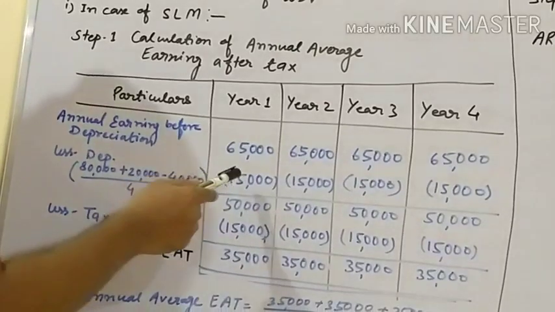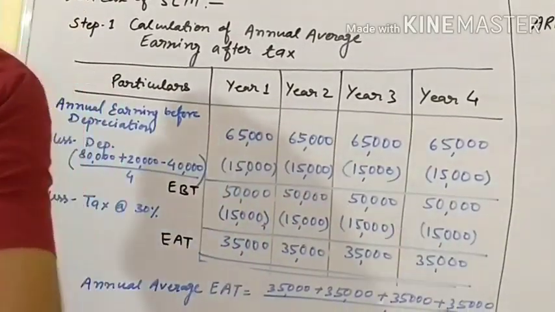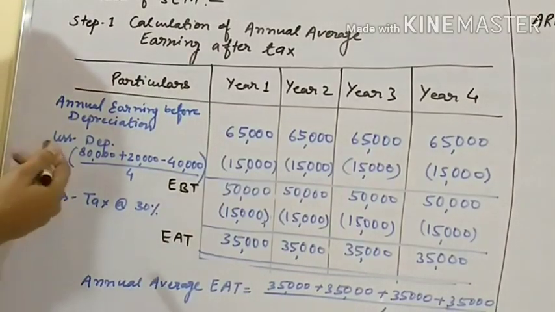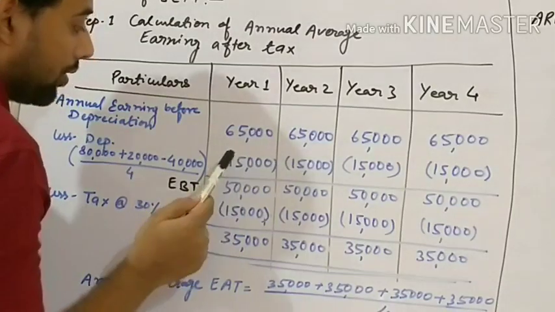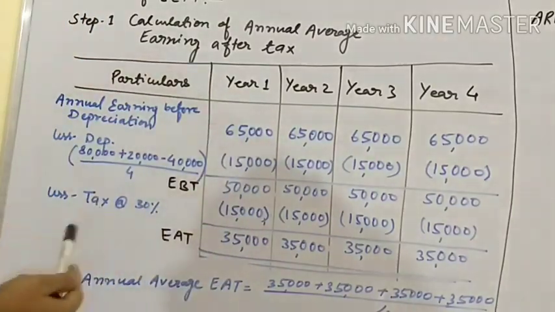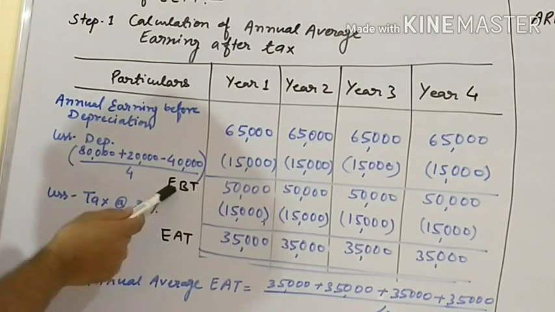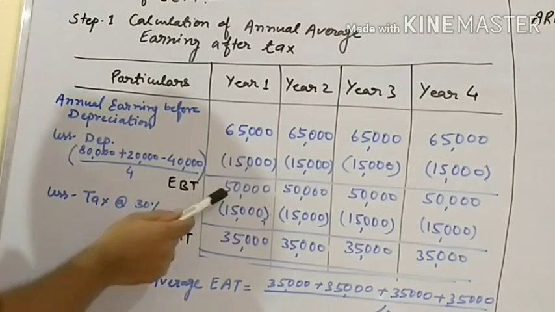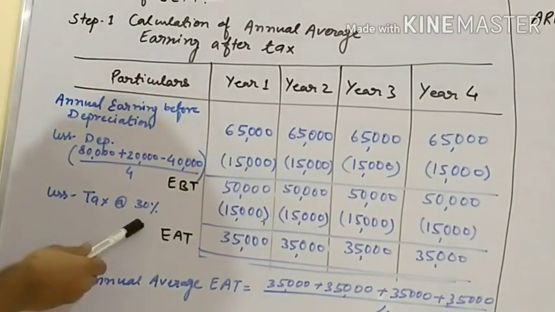We will deduct 15,000 from all 4 years' earning before depreciation. Here the bracket is the symbol of deduction or subtraction. After the deduction of depreciation, we find EBT, meaning annual earning before tax, which is 50,000. Then we will deduct tax at the rate of 30%.